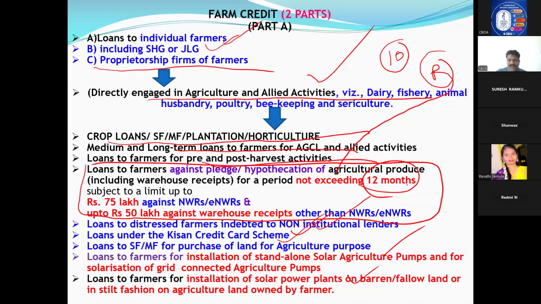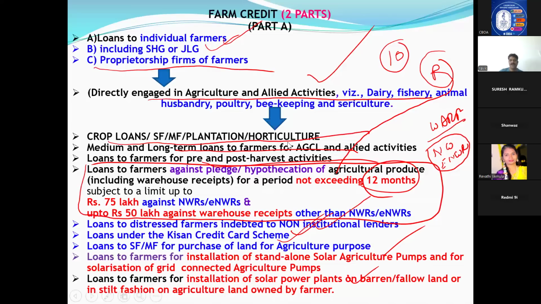Now, when they are keeping that stock in a warehouse, remember, there are two types of warehouses. One is the normal warehouse, generally warehouse. Another is the negotiable warehouse or electronic negotiable warehouse. They are different.